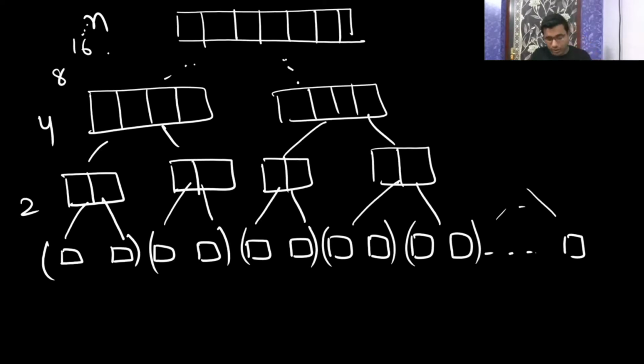Please let me know whether it is clear or not. So you are doing two-way merging. They have told you that you have n elements, and I am assuming that each element is a list. So I have n lists, and I am doing two-way merging, merging two lists to get a list containing two elements. Then I merge these two lists, each having two elements, and after merging I get a list having four elements. Then again I merge and get 8 elements and 16 elements. Like this, I will get one list having n elements.